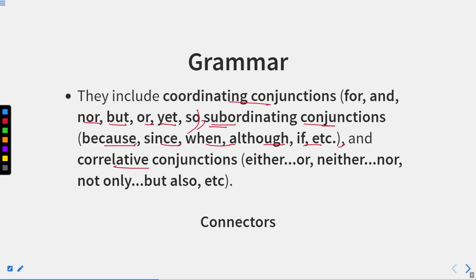Then we have correlative conjunctions, which are pair conjunctions. For example, either or, neither nor, not only but also, both and, between and. These are correlative conjunctions. Well, now we'll move to the next slide.